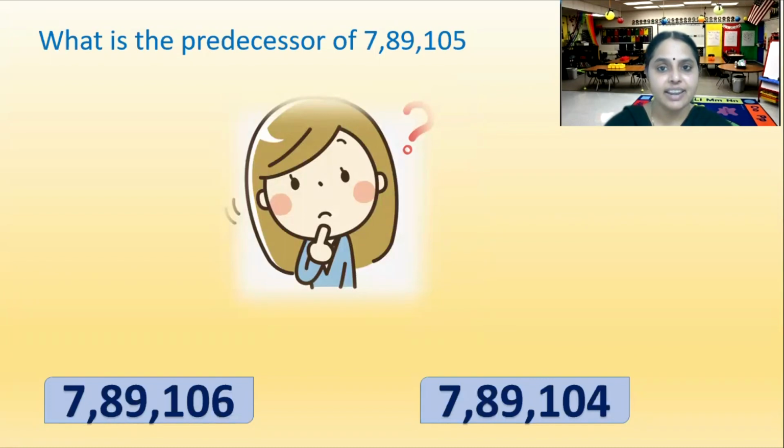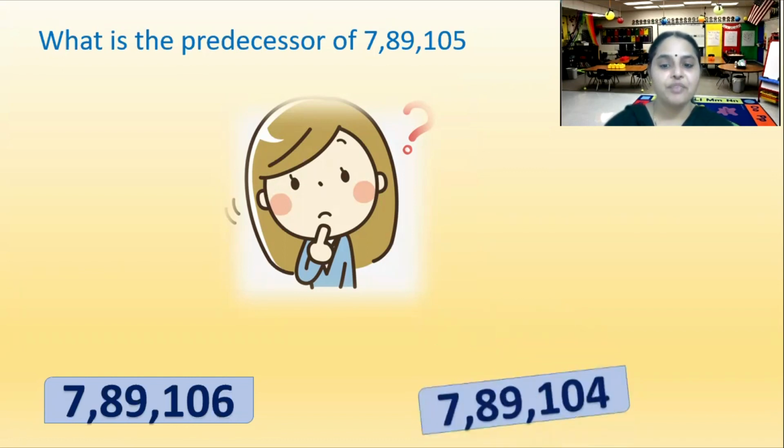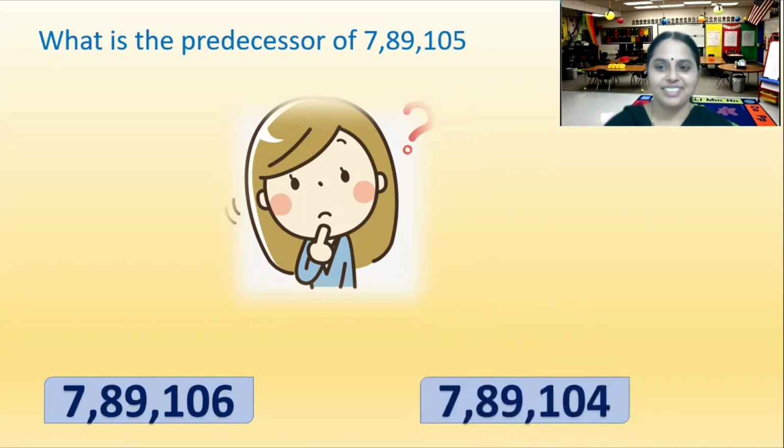What is the number that comes before 7,89,100, and what comes before 5? 4. Very good. So the answer is 7,89,104. Is that clear to you all?